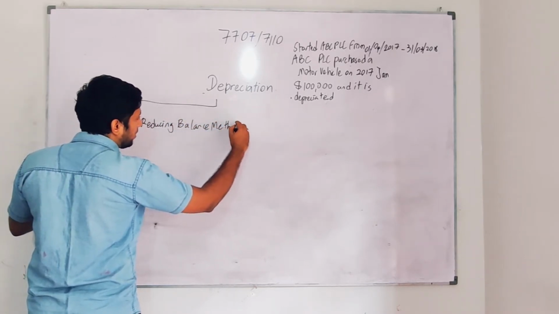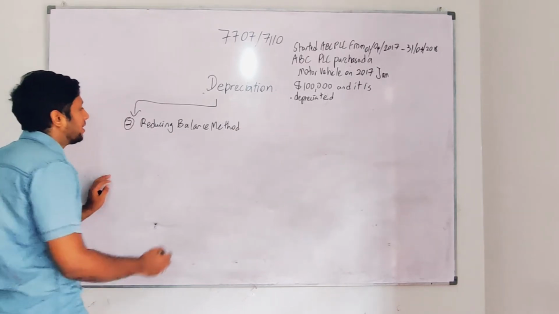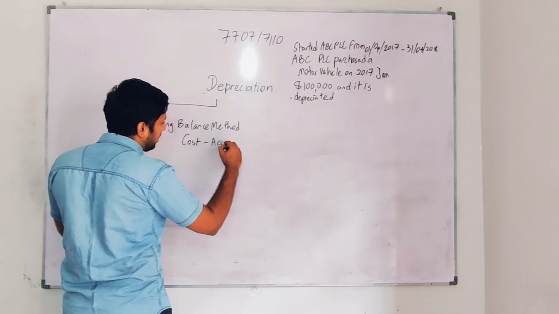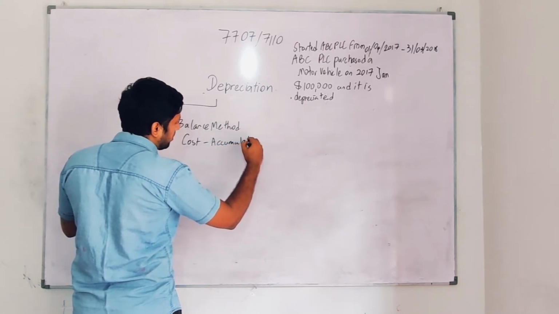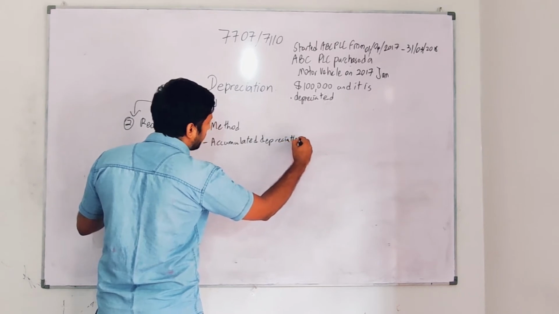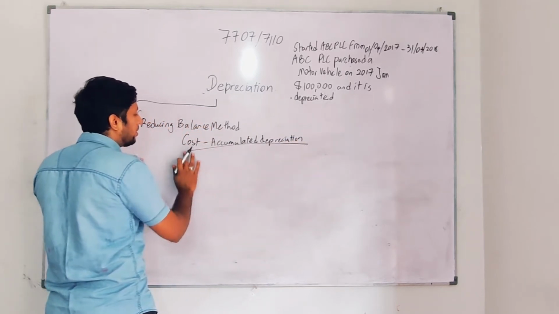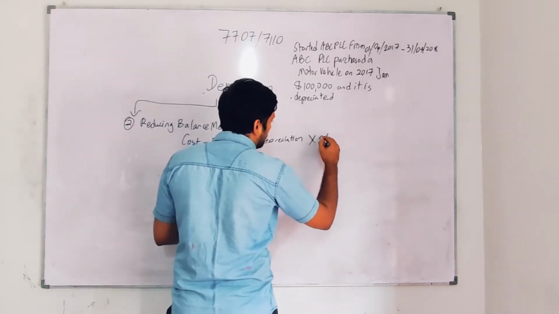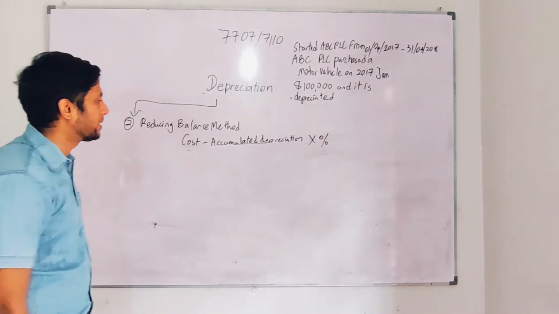Right? So how does this reducing balance method work? Very easy. You need to know the formula for this: cost minus accumulated depreciation, or we say provision for depreciation, multiplied by the percentage. Okay, so I'm going to take what the percentage actually is.